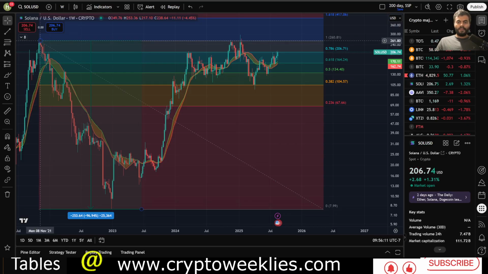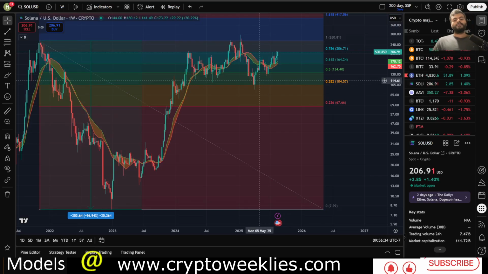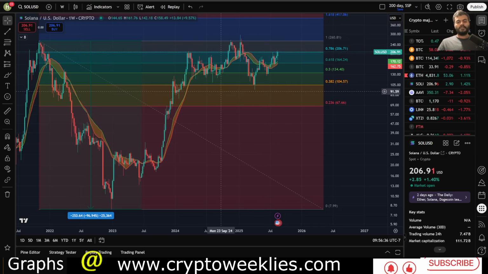November 2021 high from the last market cycle to the 2022 lows to about less than $8. So from those Fibonacci levels perspective, the price is coming in at around 0.786 or at around $206. Since the March-April 2025 drop, when the price found support from the 0.382 level, it rallied back to the 0.786. Now the next target, if there is a continued bullish momentum, is the $260.